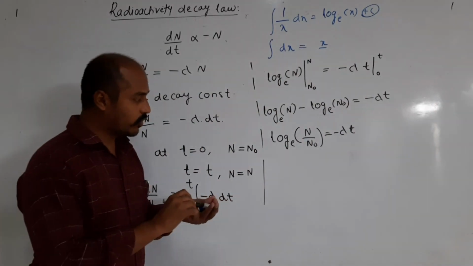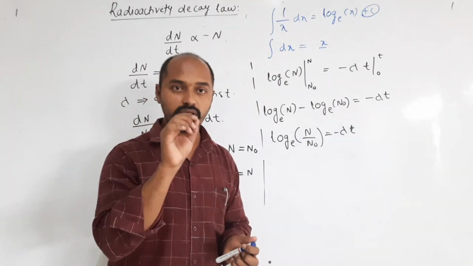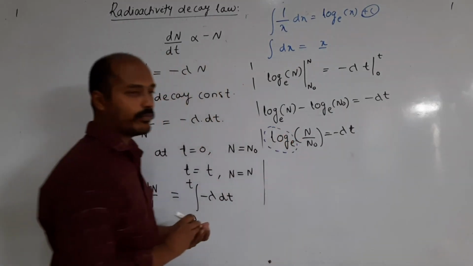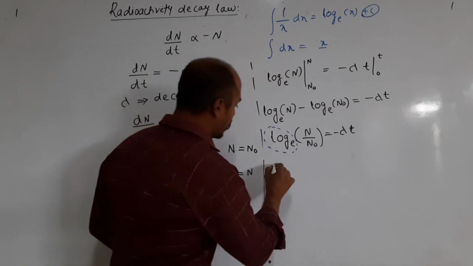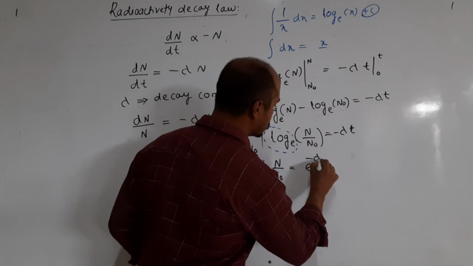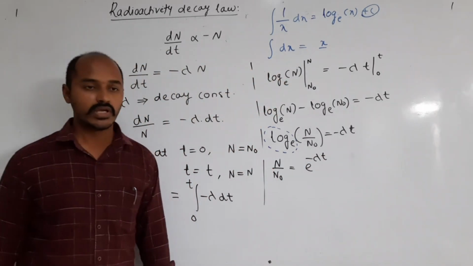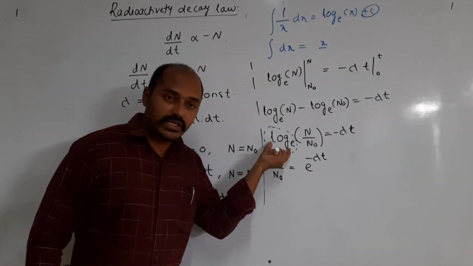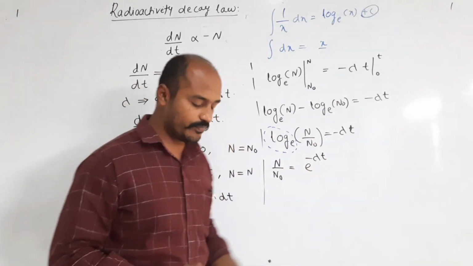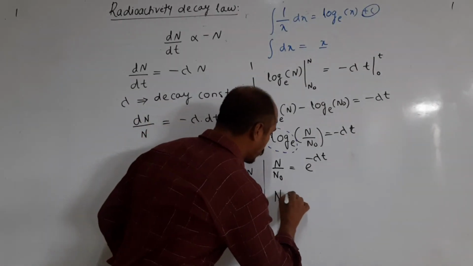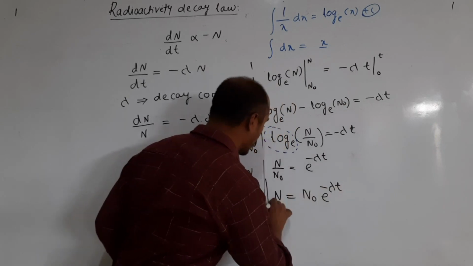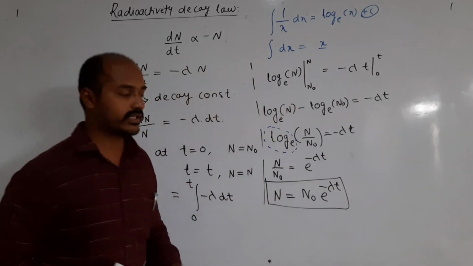Now suppose I want to remove this log e term. What will happen? N divided by N naught is equal to e raised to minus lambda t. Now here, when we remove the log e, the term becomes e raised to minus lambda t. Now N is equal to N naught e raised to minus lambda t. So this is the equation for radioactivity.